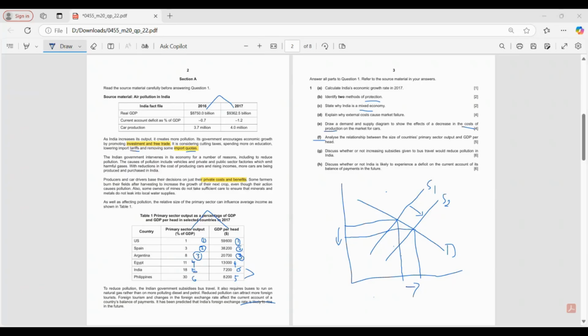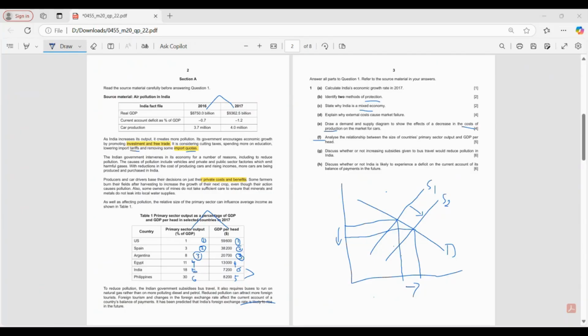For questions like these, I got a tip to always point out the exception. Yes, exactly. You have to always state the exception. So we can see from the US to India that there is a typical trend that the primary sector output percentage increases as the GDP per head decreases. Again, this may be because of the low wages for primary sector workers and the typically low value of supply. Exactly. Low value of supply.